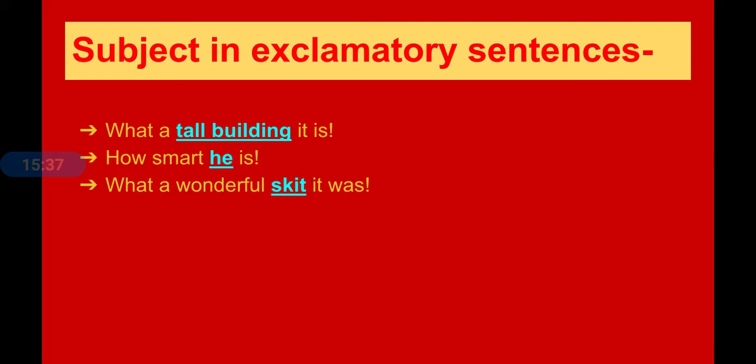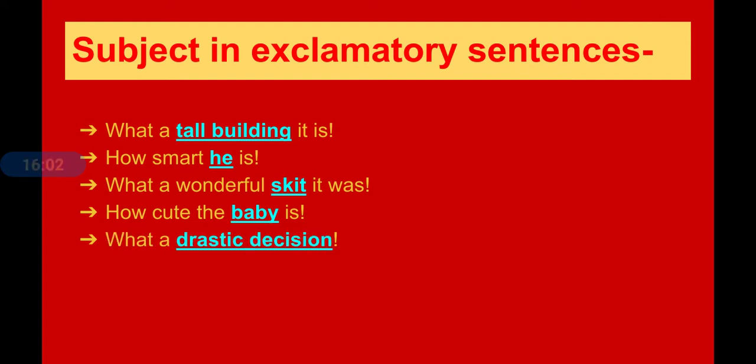What a wonderful skit it was. So here, skit is the subject because it is the main part discussed in this sentence. How cute the baby is. So what is the important part here? Baby. We are telling that the baby is very cute. That means the baby is the important part of the sentence, which is the subject. What a drastic decision. So we are talking about the decision which is drastic. So decision is the subject of the sentence.